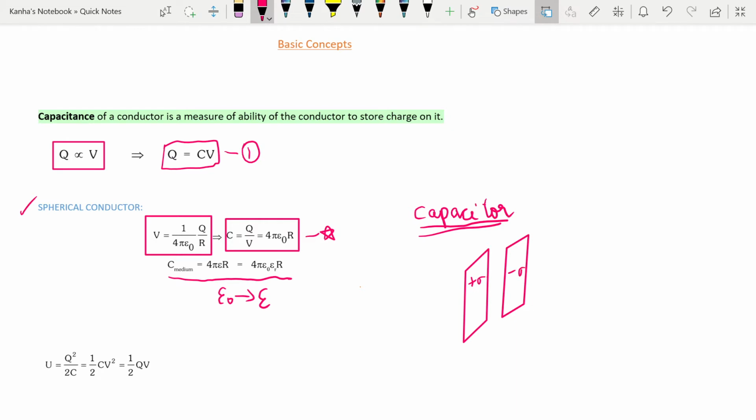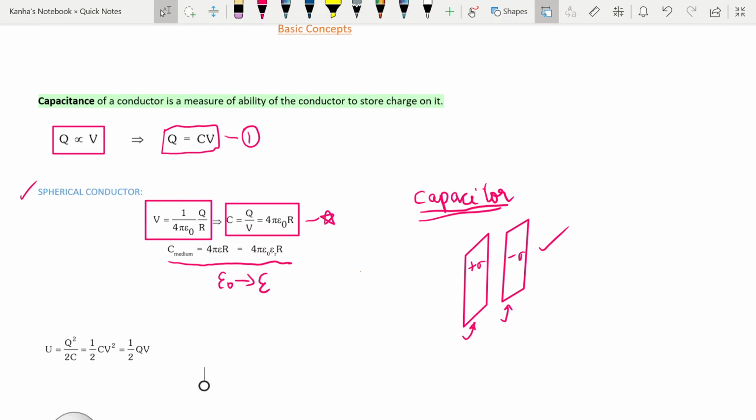You design these things so that a lot of charge can be accommodated on these systems. What happens is you start to charge one of the plates, and that induces opposite charge in the other one, and this leads to the potential difference between them, and that is the whole principle behind the capacitance.